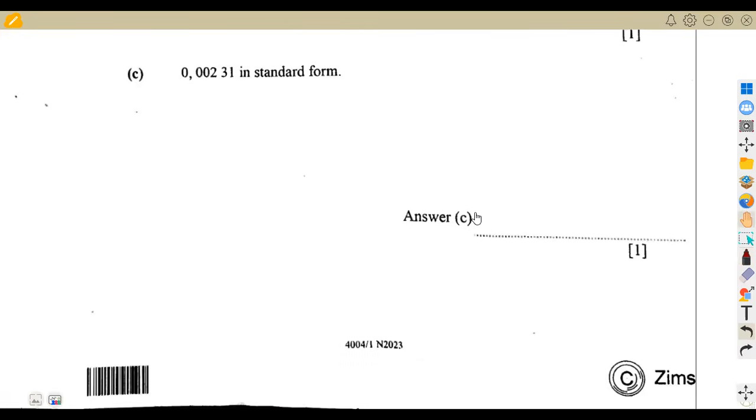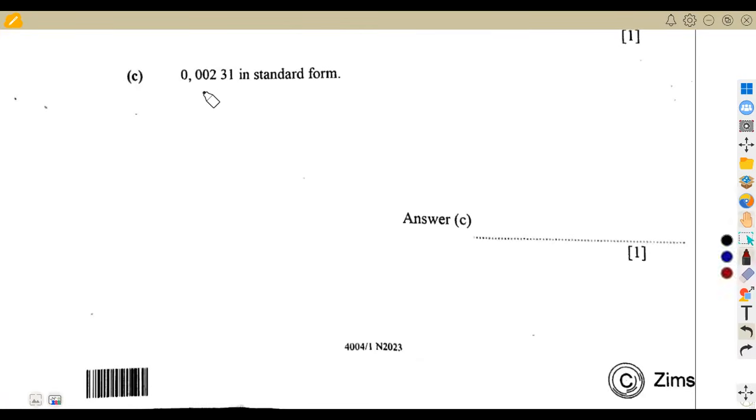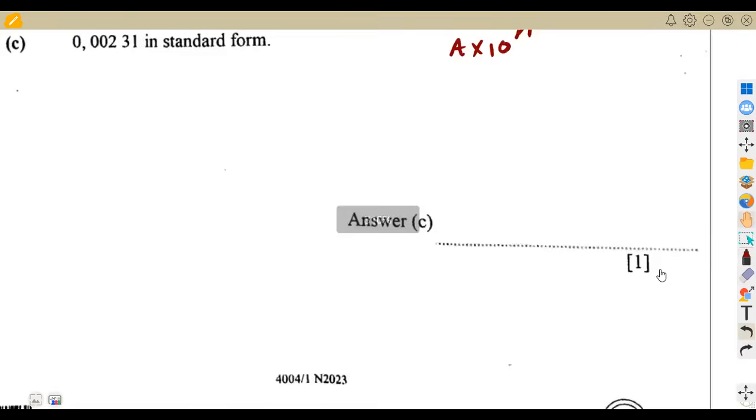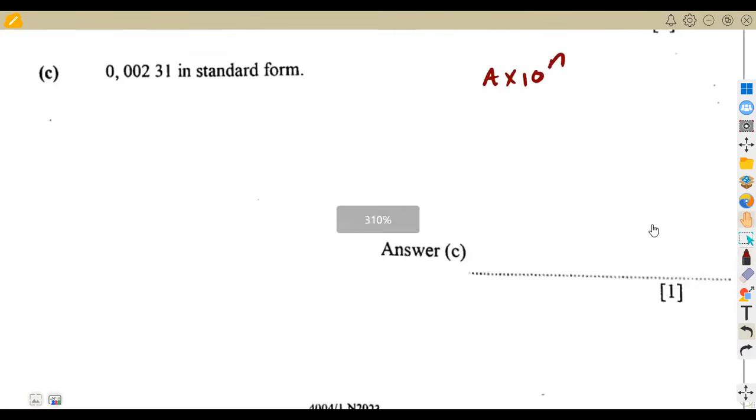In standard form, as you can check, this is an ordinary number. Remember, to be in standard form we have to write it in the form a times 10 to the exponent of n, whereby a is a number between 1 and 10. So you consider how many places you move the comma until it gives a number between 1 and 10. That's 1, 2, 3.